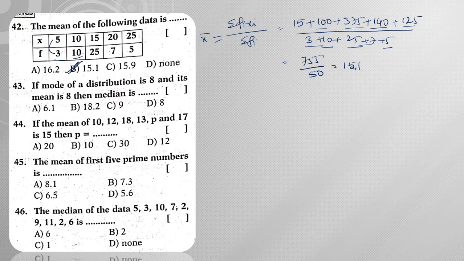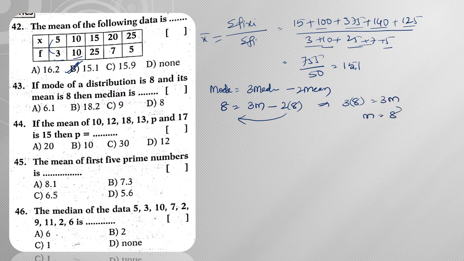The mode of a distribution is 8 and its mean is 8, then median is. So already we know, mode is equal to 3 times of median minus 2 times of mean. Now substituting in this particular formula, 8 is equal to 3 times of median minus 2 times of 8. So this gives me 3 times of 8 is equal to 3 times of median. So median is equal to 8. Hence the answer is 8 here.